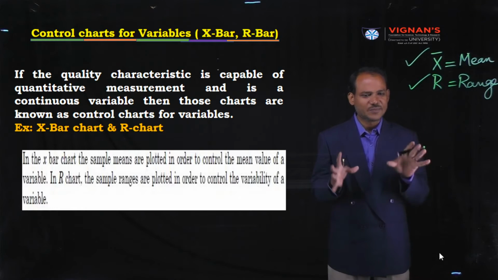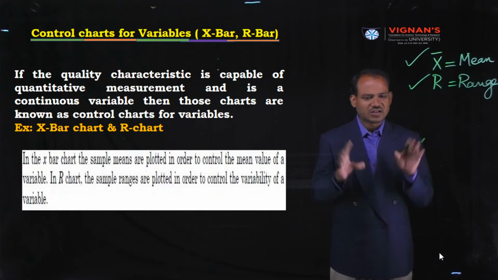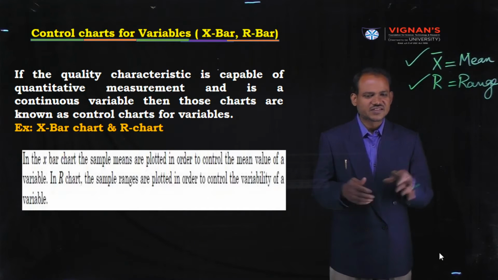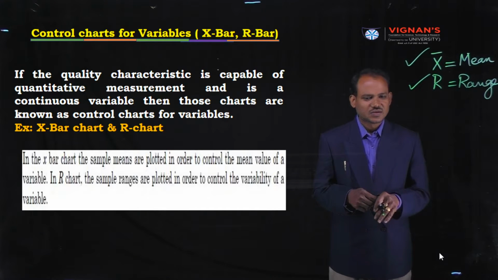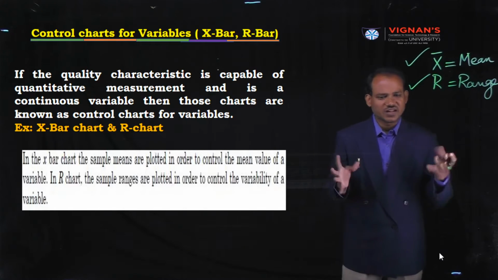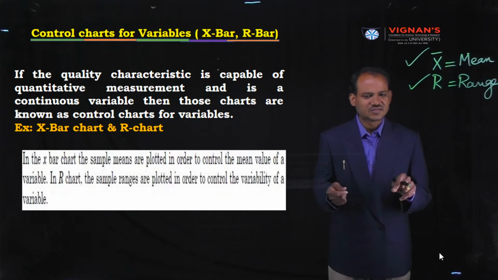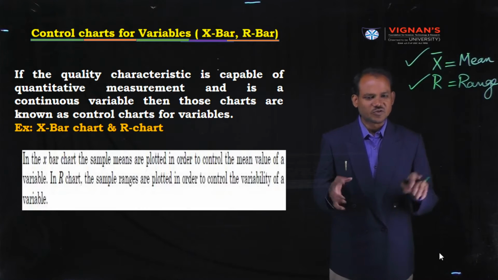Assignable causes happen due to the workers' negligence, etc. Chance causes may be due to sudden increase or decrease in voltage, power fluctuations, etc.